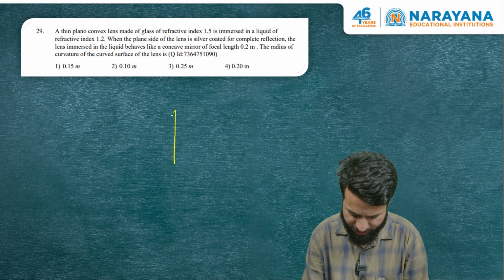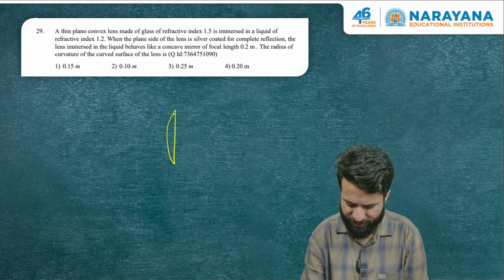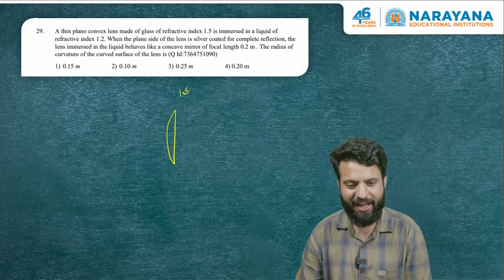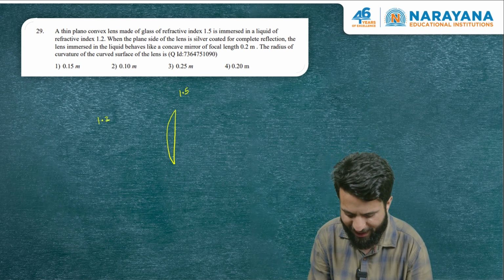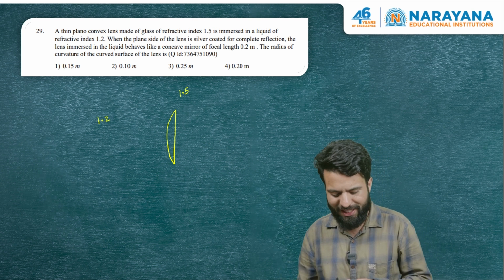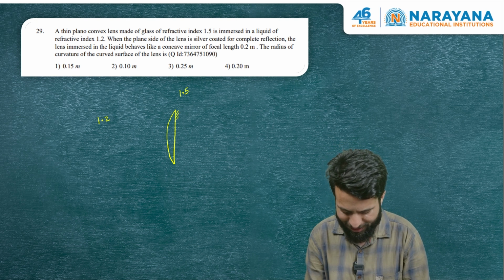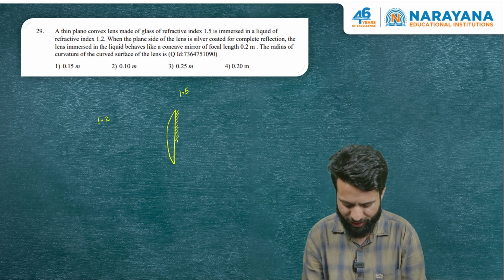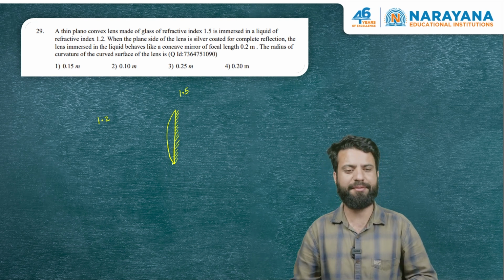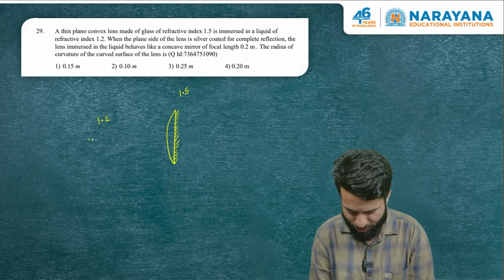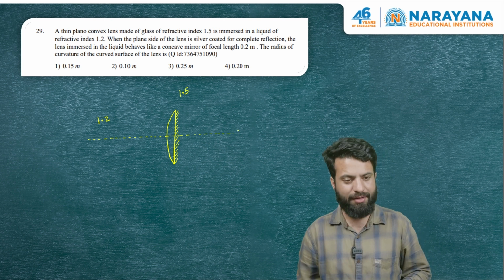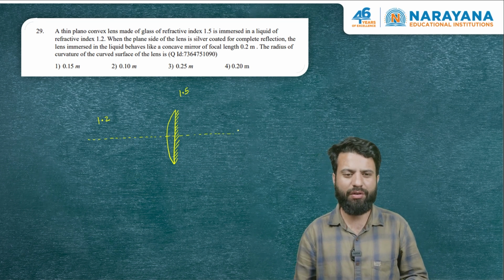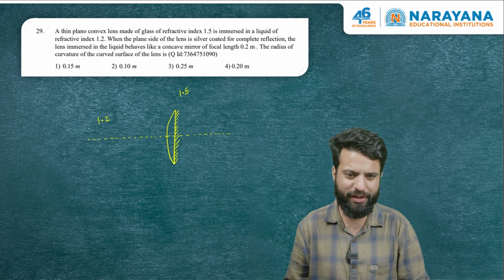Let me draw a plano-convex lens. The refractive index of the lens is 1.5 and the surrounding medium's refractive index is 1.2. When the plane side of the lens is silvered, it's not the concave side, it's the plane side which is silvered. So this I'm going to quote, this is the axis of the silvered lens. The lens immersed in the liquid behaves like a concave mirror of focal length 0.2 meters.